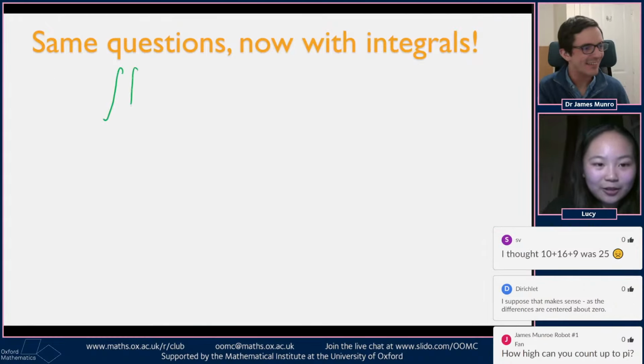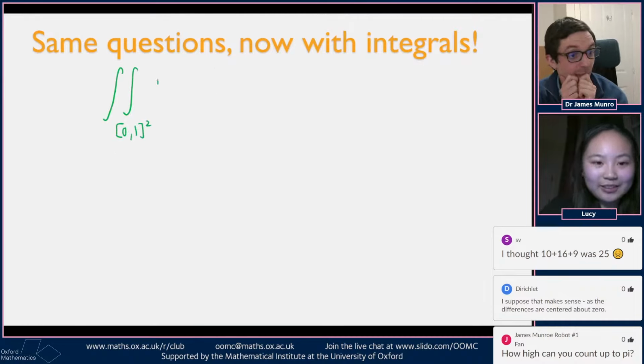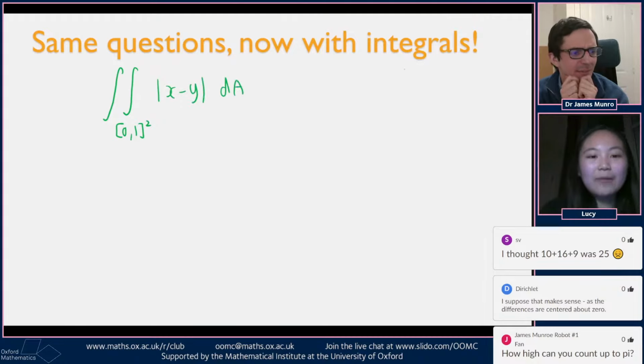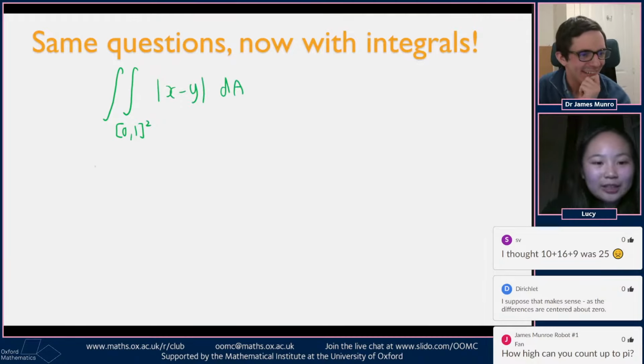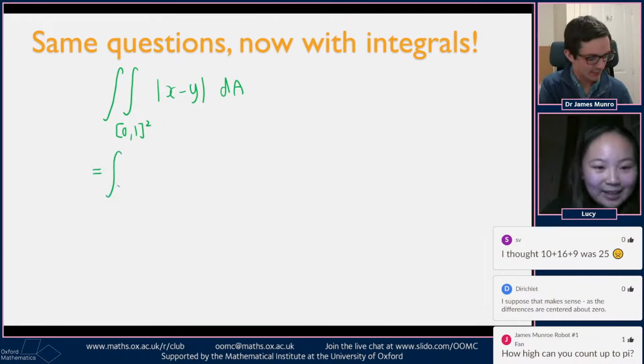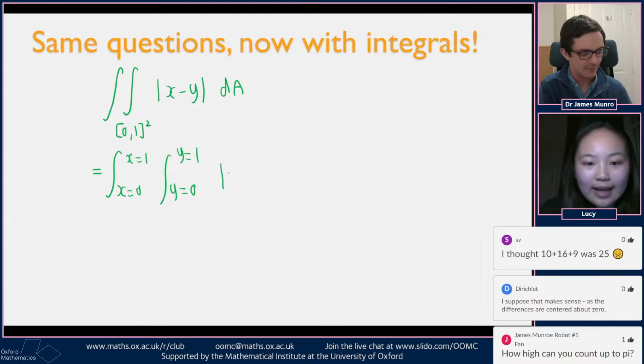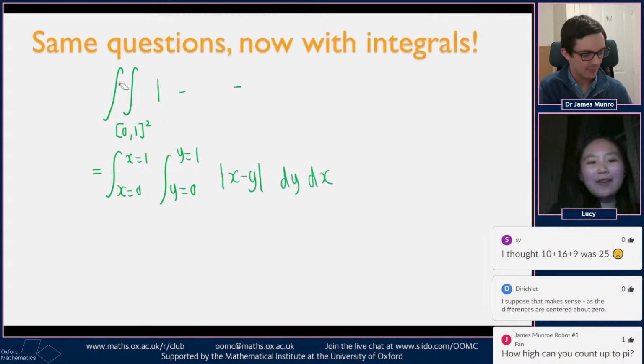So you have the double integral between 0 and 1, because no one got this right in the tutorial, of |x minus y| dA. And we're trying to work out what this is. If we rewrite this into a form that is actually understandable, it's x equals 0 to x equals 1, y equals 0 to y equals 1, and then |x minus y|, dy dx.